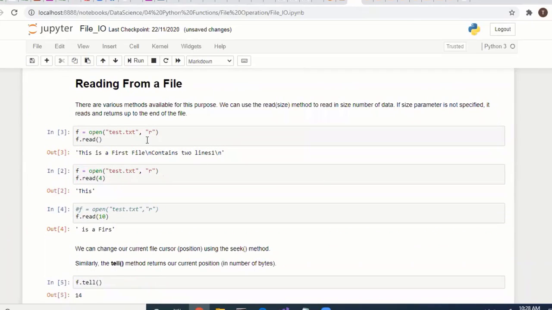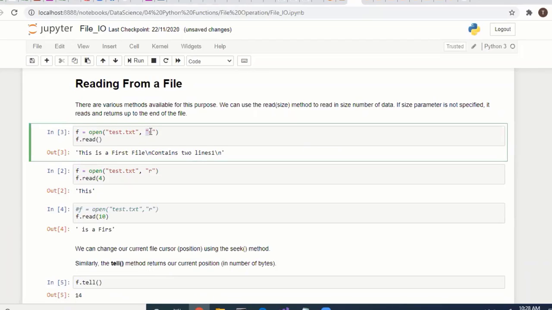So reading from a file, you can read the entire line. Read(4) means only the first four characters, one, two, three, four, are getting printed. If you don't give any parameters, the entire line is getting printed. But if you specify a parameter, it reads the first four characters, and after that the cursor will be in this position. If you specify 10, with the cursor in this position, the next 10 characters will be printed.